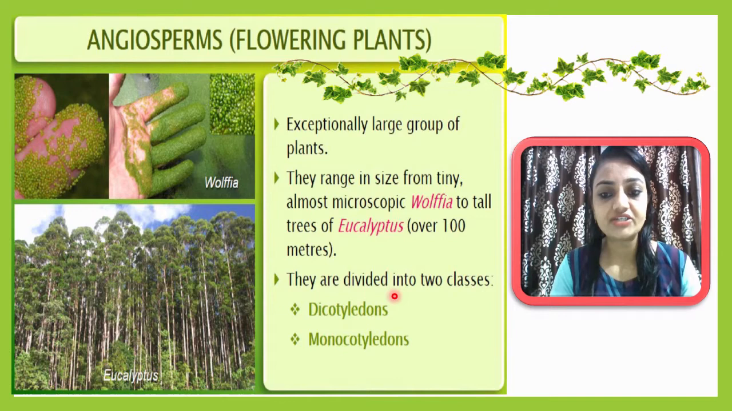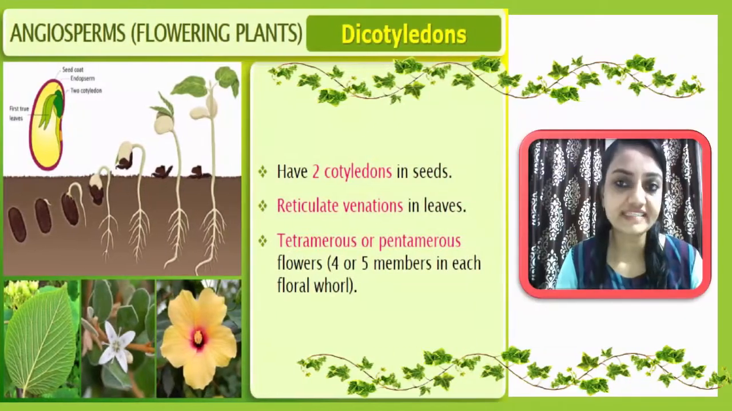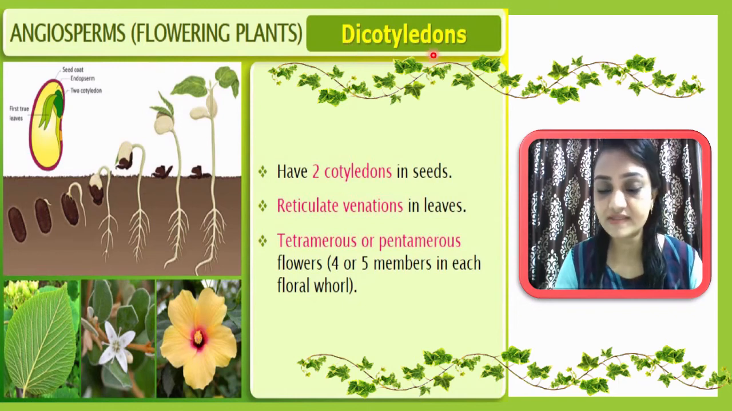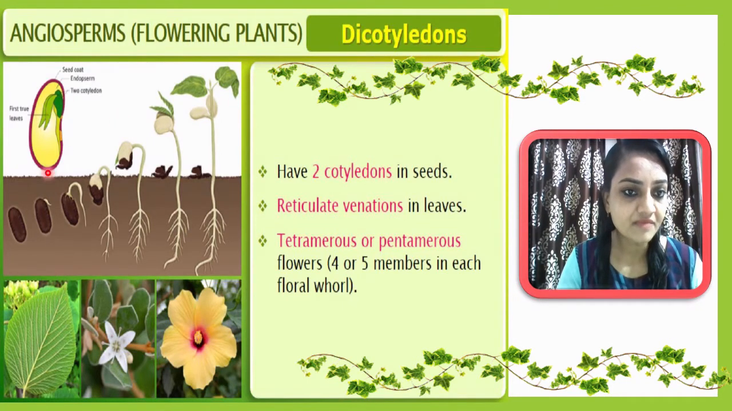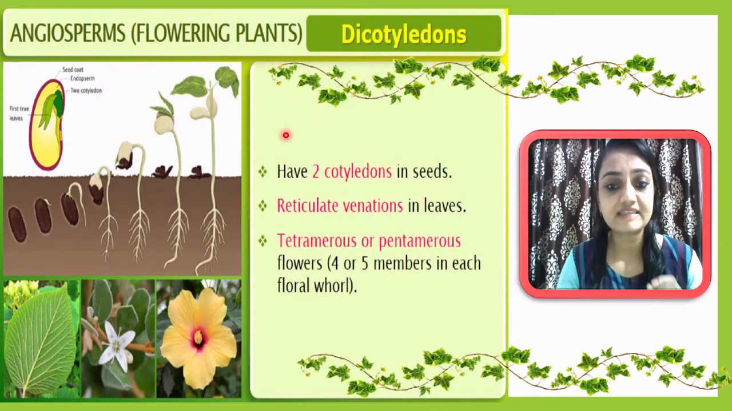They are divided into classes. Further, we can divide these angiosperms into two classes. First is the dicotyledon class, and second is the monocotyledon. Let me start with the dicotyledons. You have to remember why it is called dicotyledons: di means two, so two cotyledons will be there inside the seed, and that's why this whole group of plants is considered dicotyledons. Here you can see this diagram, two cotyledons present inside the seed.